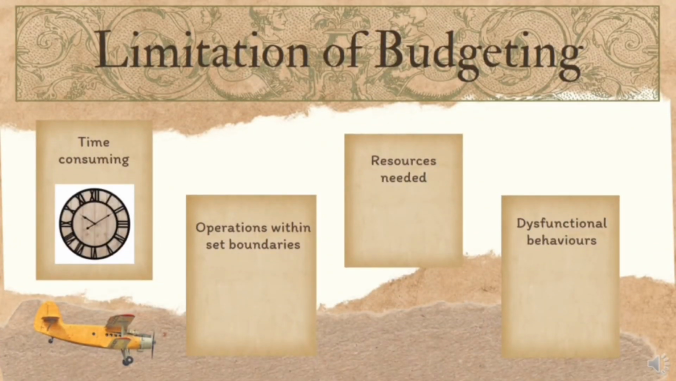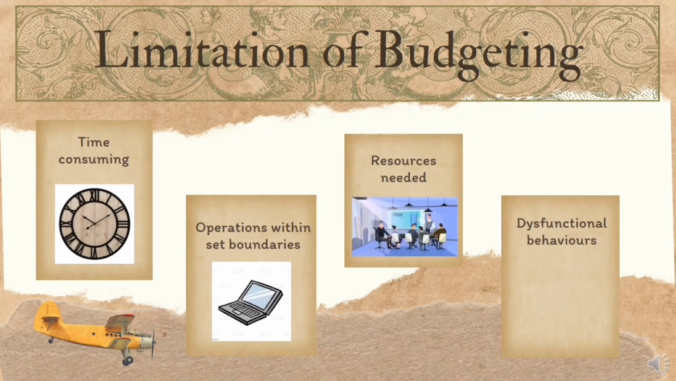Limitations of budgeting. Firstly, it is time-consuming. Preparing the budget takes a considerable amount of time, having to get information and assign responsibility to treat the data from various departments. Secondly, operating within set boundaries may affect encouraging results. Thirdly, resources are needed for appointing budget committees. And lastly, issues of dysfunctional behavior might be apparent.